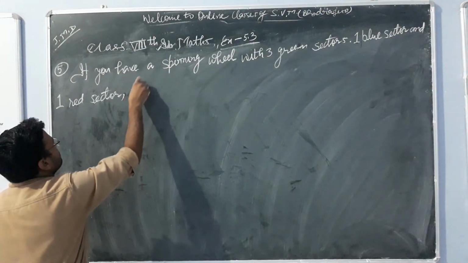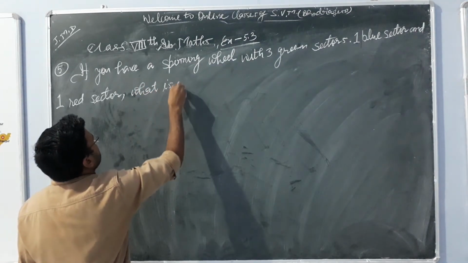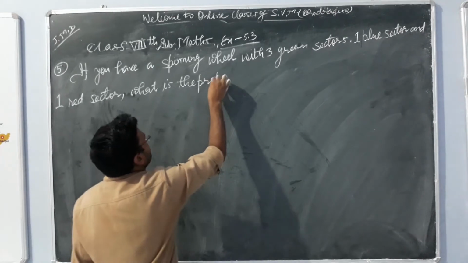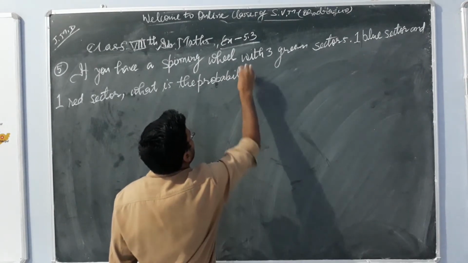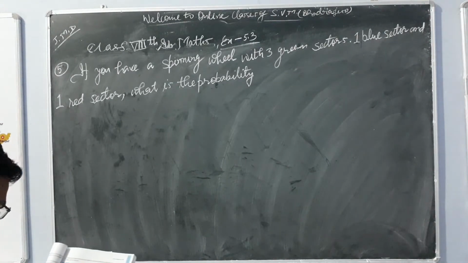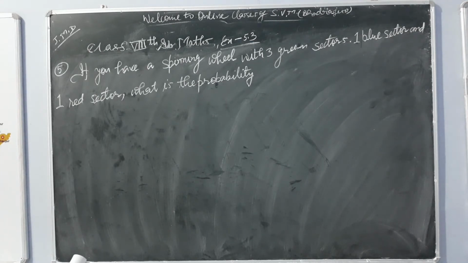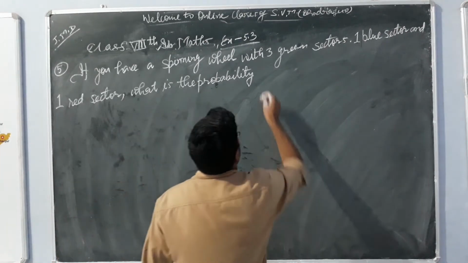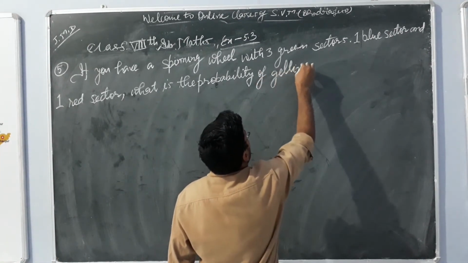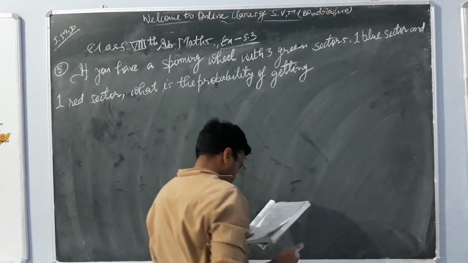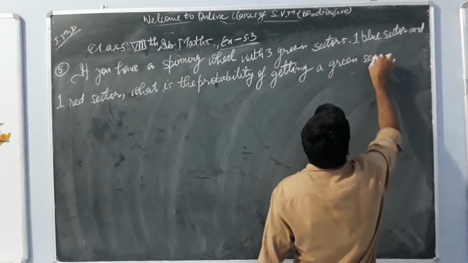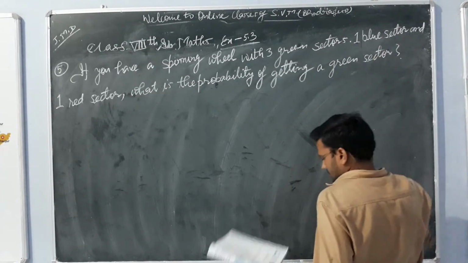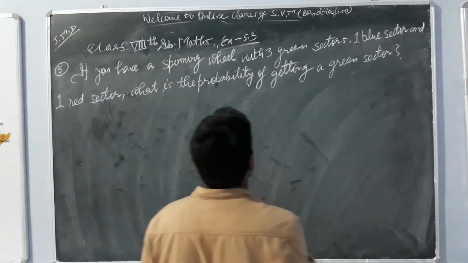What is the probability of getting a green sector?